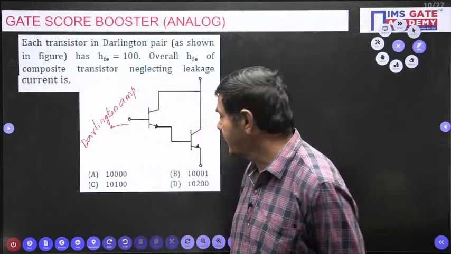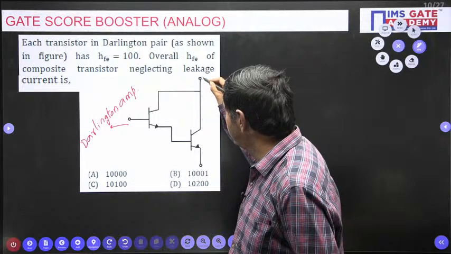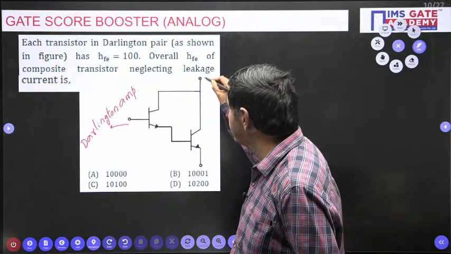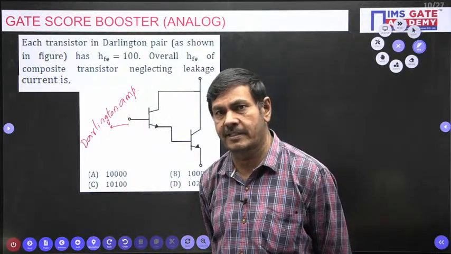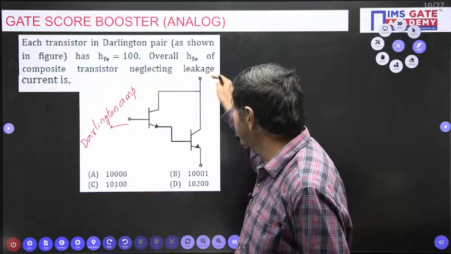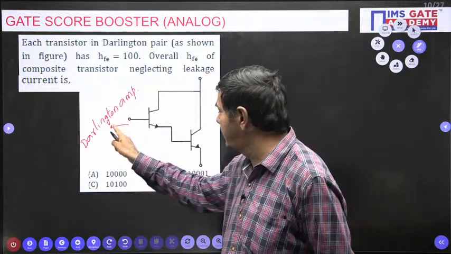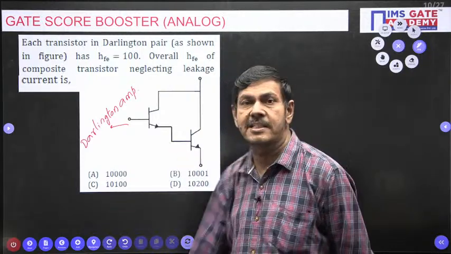And output is taken across this V0. There is no RC here. They will give this voltage as a VCC value. This is a partial network only; the full network is not given here. So if the supply voltage and base voltage are given, and the emitter resistance is given, the output is taken across this RE, for example.